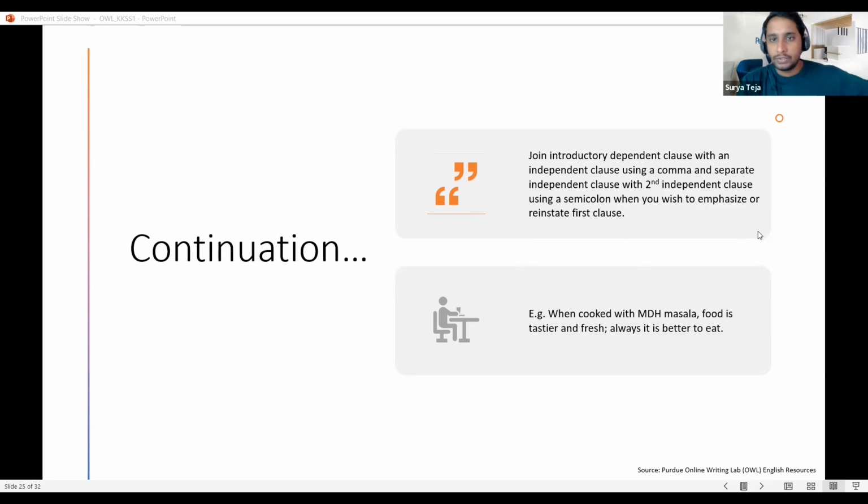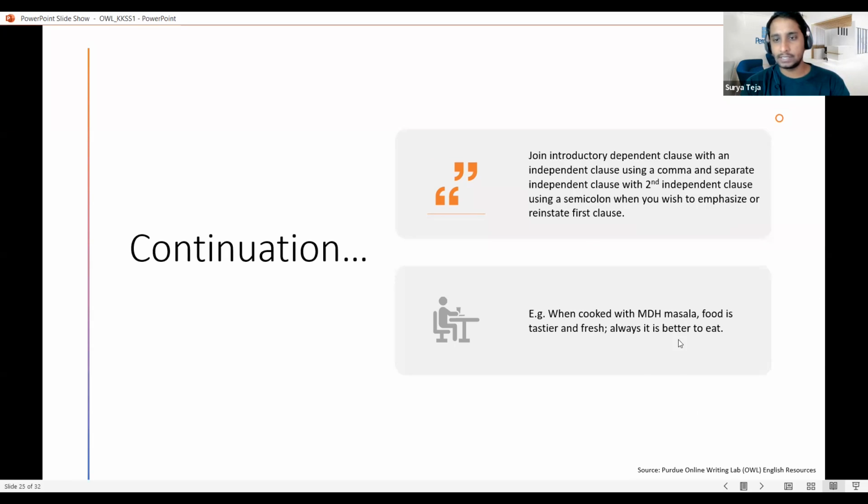So continuing with the previous one, here in this case, there is again a dependent clause, which is when cooked with MDH masala. And there is another independent clause like food is tastier and fresh, always it tastes better. So there are two independent clauses and one dependent clause. Here in this case, we are using a semicolon. The reason is, in the previous one, what we did is we tried to emphasize the meaning of the second sentence.